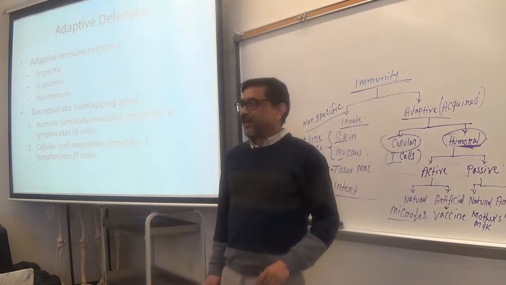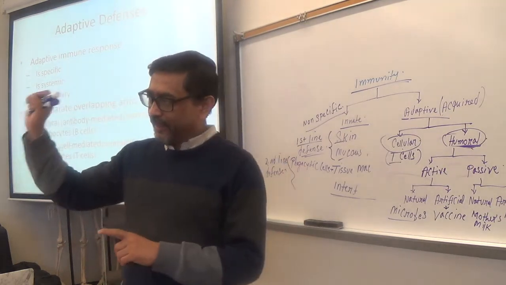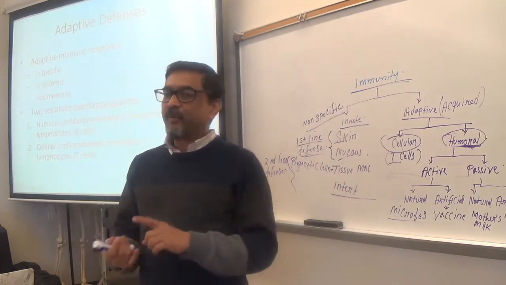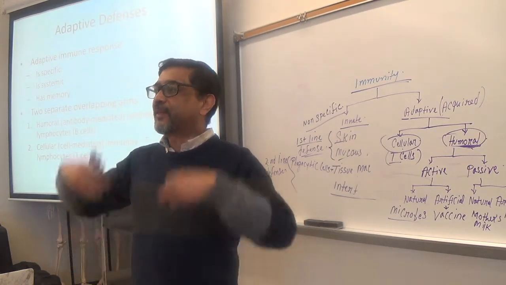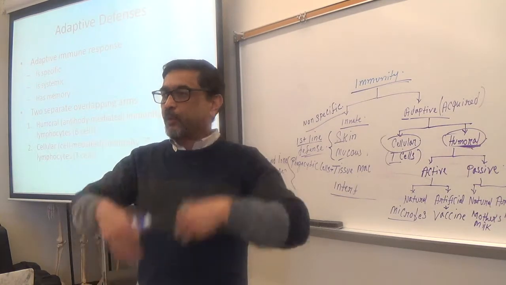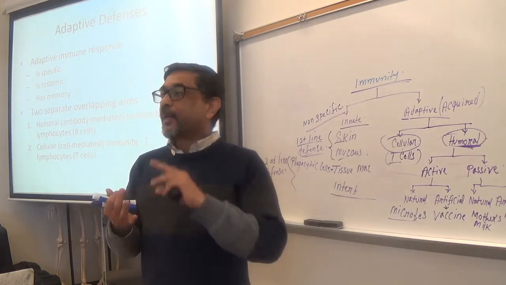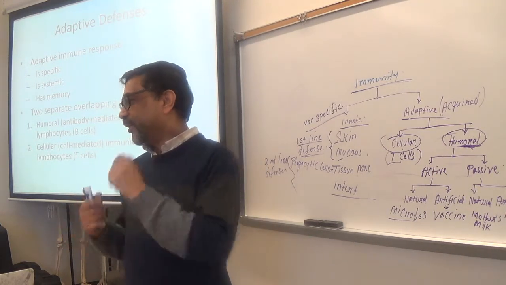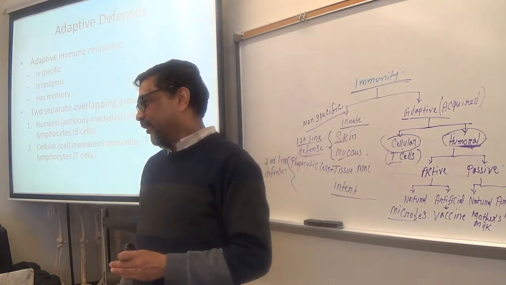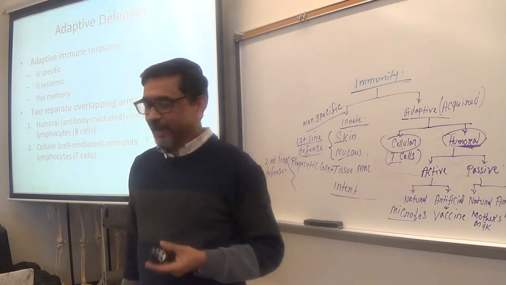So three things: highly specific, developed specifically against specific antigens, as I have explained before. Number two, systemic. T and B cells are circulating everywhere throughout the body, and antibodies are circulating everywhere. So systemic. Number three is what? Has memory. It can keep a record of the previous attack. Is it clear? So the second time it will fight better.